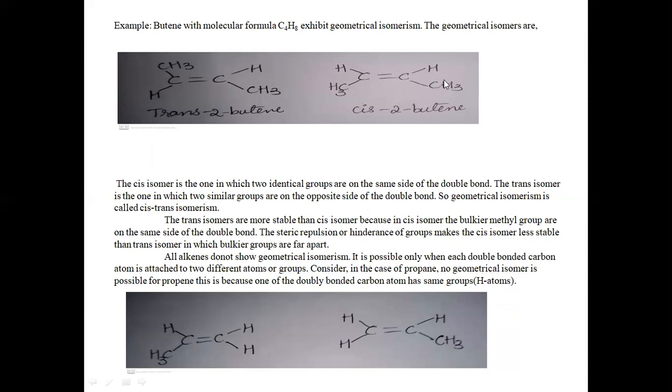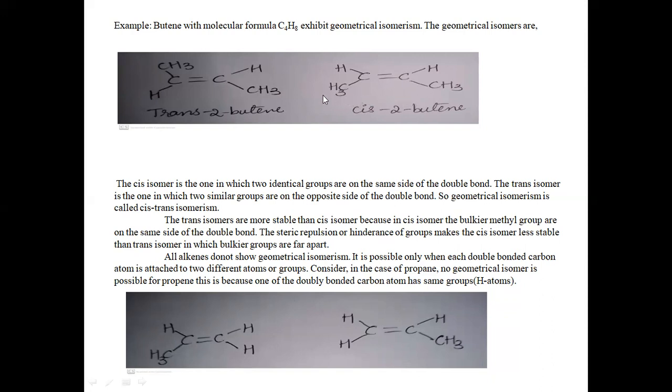So in the cis isomer, the two bulkier methyl groups are on the same side, whereas in trans-2-butene, the two bulkier groups are on the opposite side. When the two bulkier groups are present on the same side of the double bond, there occurs a steric repulsion between these two groups, because they are nearer to each other. Whereas in trans-2-butene, they are far apart from each other when compared to the two methyl groups in the cis isomer.